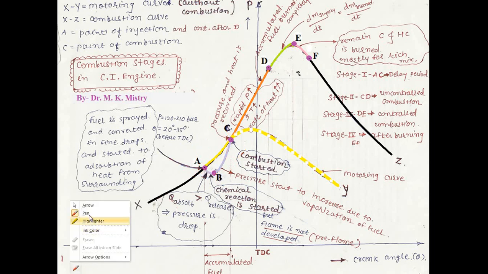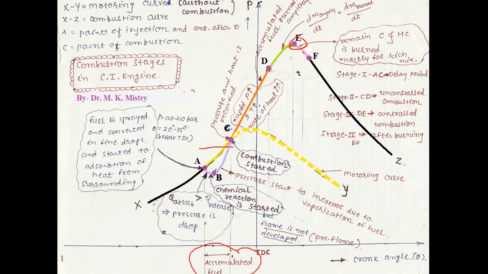Now the second stage, that is C to D. If you observe the A point, injection already started at the A point, and whatever fuel is injected during this delay period, that means the A to C period, is called the accumulated fuel. So whatever fuel is injected during the A to C period is accumulated fuel, and injection still continues after C, even up to the E point.